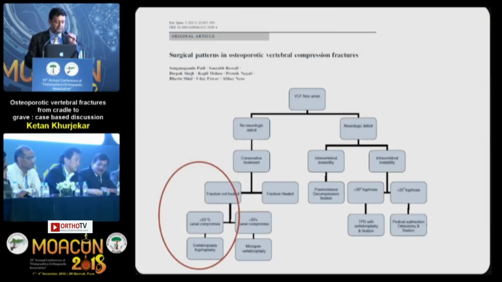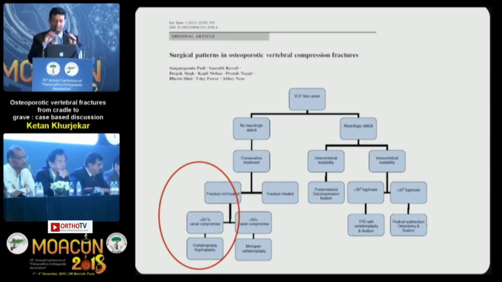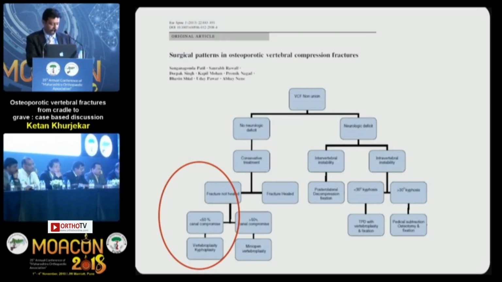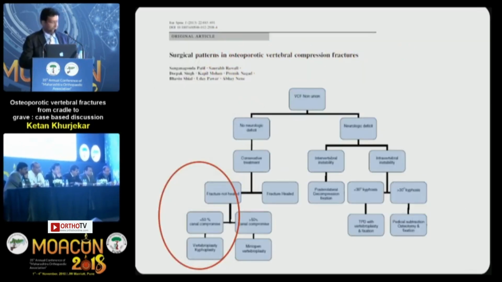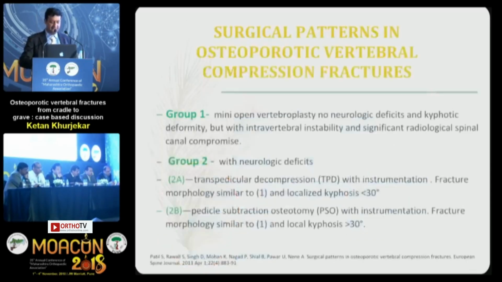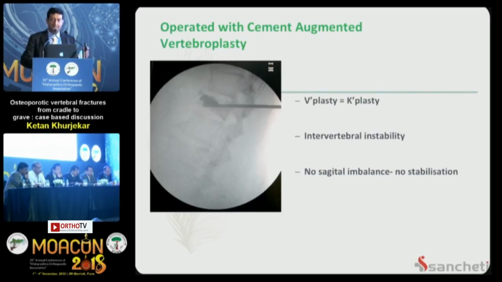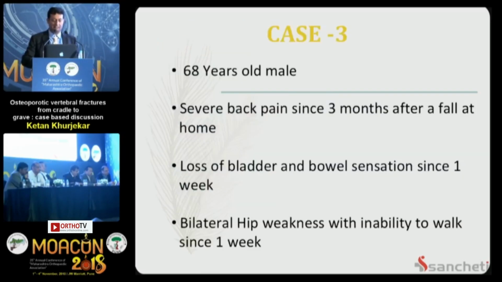Kyphoplasty, yes. There is a fantastic article by Dr. Abhay Nene et al. in which he has given an algorithm: if there is a vertebral compression fracture and a non-union, and if there is no neurological deficit, and the fracture has healed, we should go for conservative treatment, which was the first case. If the fracture is not healed, we can go for vertebroplasty, and in this case we went for vertebroplasty. Vertebroplasty and kyphoplasty results are the same. There was an intravertebral instability, a pseudoarthrosis, Kummel's lesion, no sagittal imbalance, so no stabilization was done.